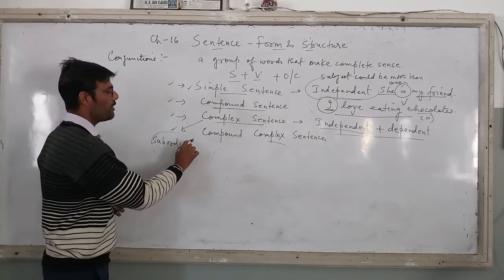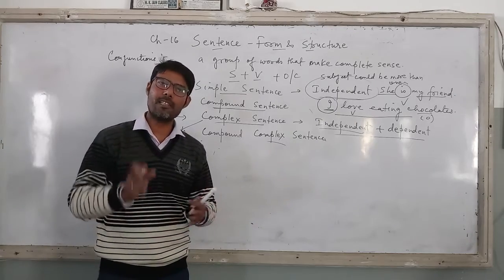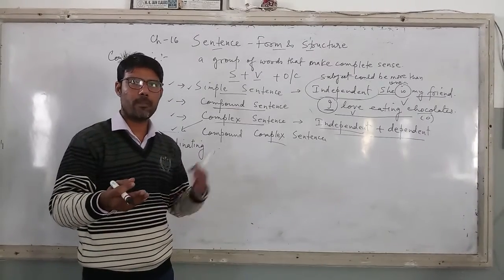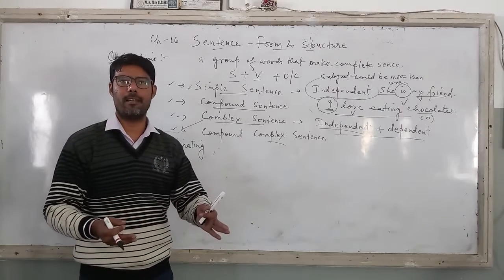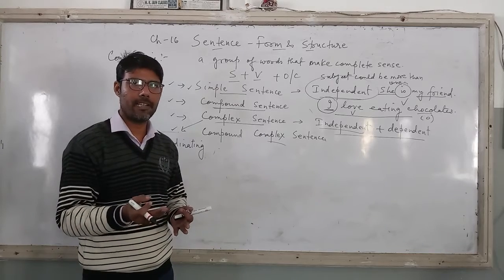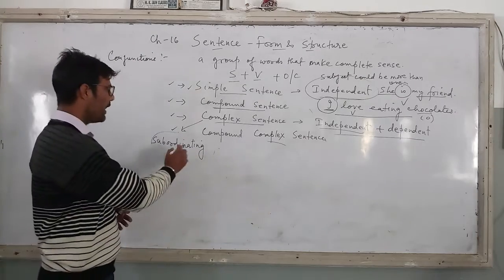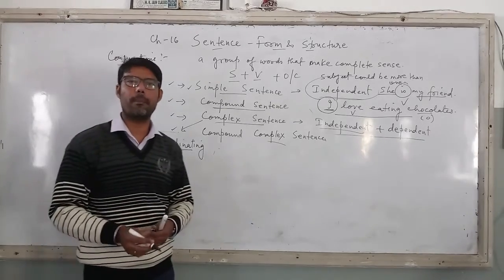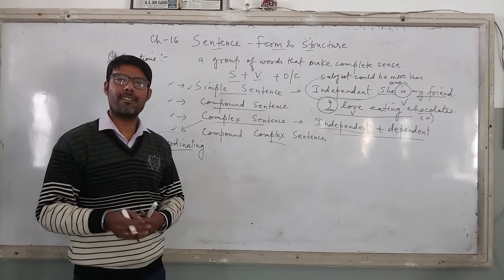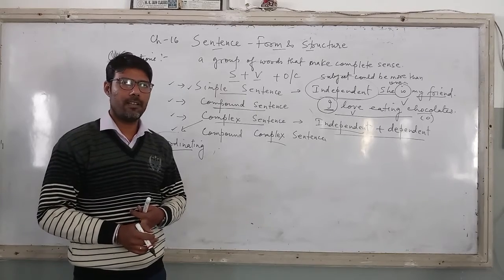Subordinating conjunction, I said that the list is long, so you cannot learn those. What I said, I gave you a method that always analyze a sentence. Don't go only by the rule, right? You need to verify yourself. Just by reading the rules, you cannot simply apply. At the same time, you need to understand why. The verification, right? Education is all about verifying the fact, whether it is true or false. Okay? So when I talk about subordinating conjunctions, there are many. For example, even if, although, right? Though, in spite of, since, after, when, all these are coming under subordinating conjunction, right?